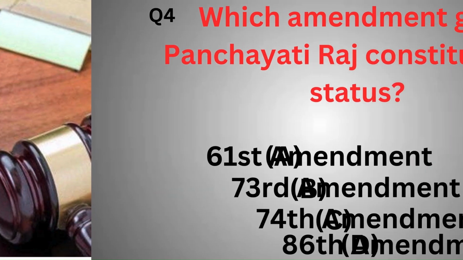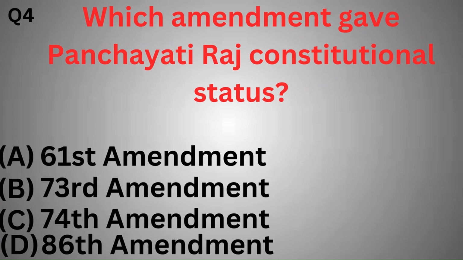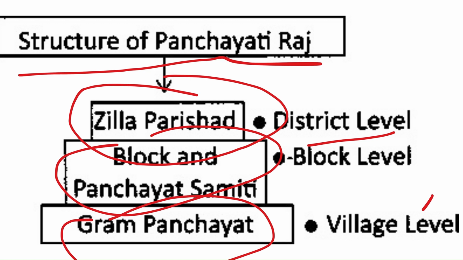And the next question is, the constitutional status to Panchayati Raj institution was provided by which amendment? Option A, 61st Amendment, 73rd Amendment, 74th Amendment, 86th Amendment. So the correct option is option B, 73rd Amendment. The 73rd Amendment Act of 1992 granted the constitutional status to Panchayati Raj institution in rural areas.